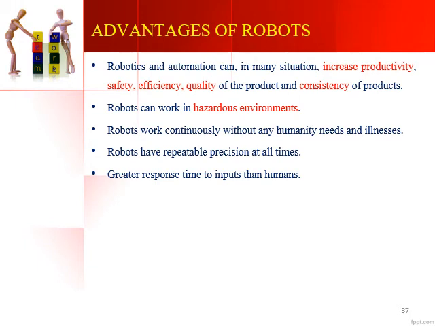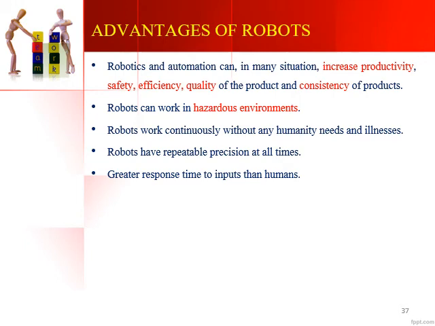All those things need to be thought first, it needs to be planned, and then he has to act upon that and then work with the parts that are available with him. Whereas a robot need not do that thinking process. A robot will be fed with the program, and as soon as the parts are received, it will directly start working on the parts. So the response time of a robot is greater compared to human beings.